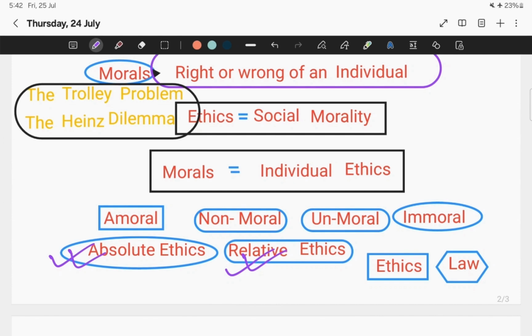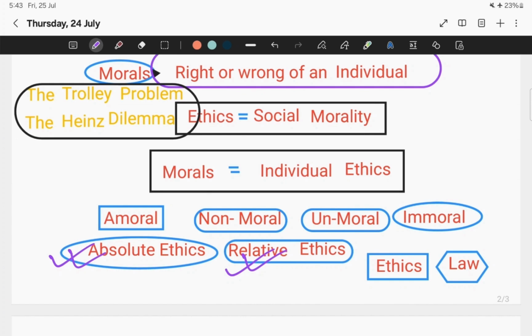So what is relative ethics? Relative ethics varies depending on the situation or culture. For example, in general we say that stealing is wrong. But it may be justified if a person is stealing to feed his starving family. In that case, it is not wrong if I think from that person's perspective. That is what relative ethics is about.